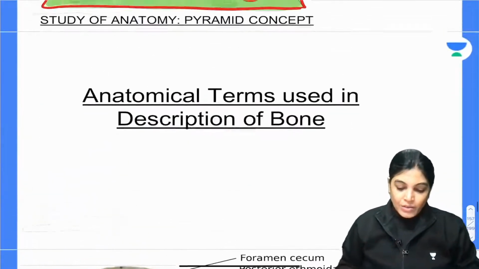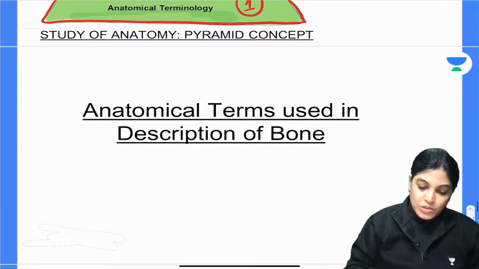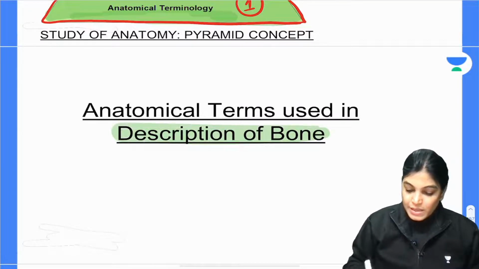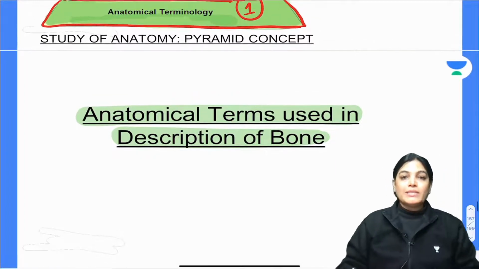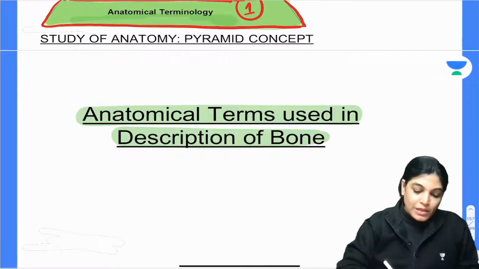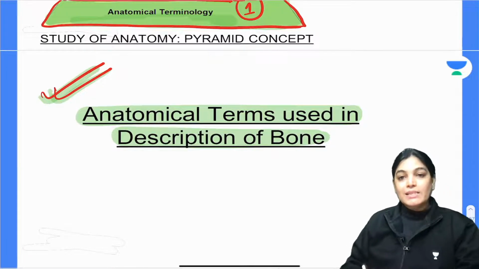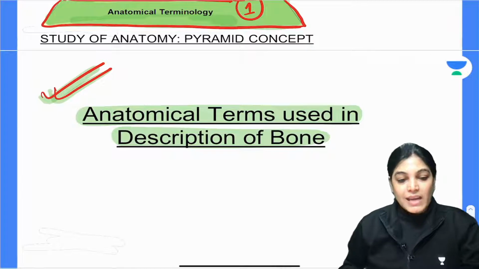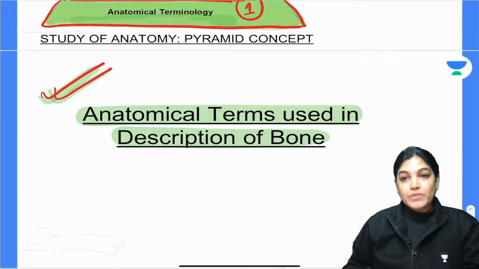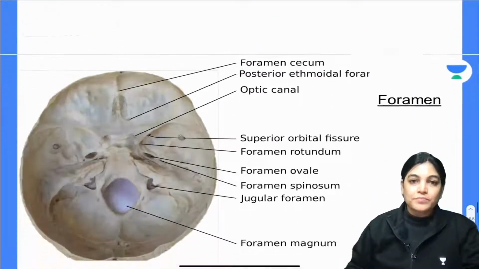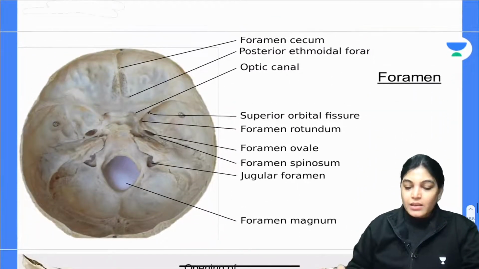Okay. Now, let's talk about anatomical terms, which are very important for you to know when we study the osteology part and when I am describing a bone. When you start with gross anatomy, the first thing which is very, very important for you to know is the osteology part, and you can understand osteology only when you understand the anatomical terms used in the description of the bone. So, let's start with this. Various terms are used.